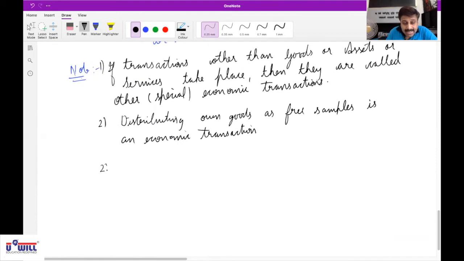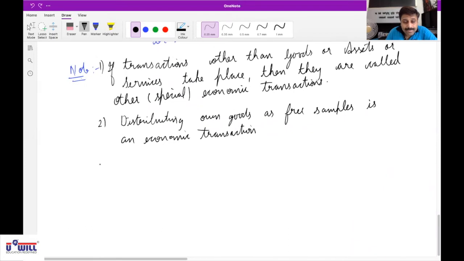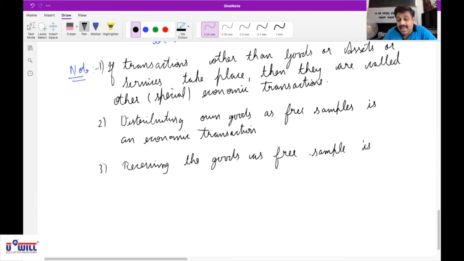Third. Receiving the goods as free samples is a non-economic transaction. Why is it non-economic?